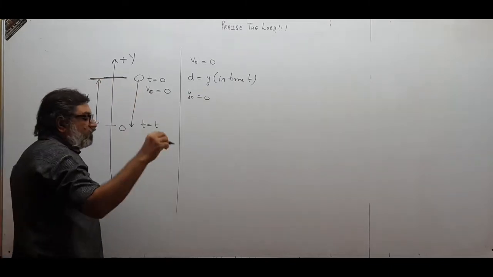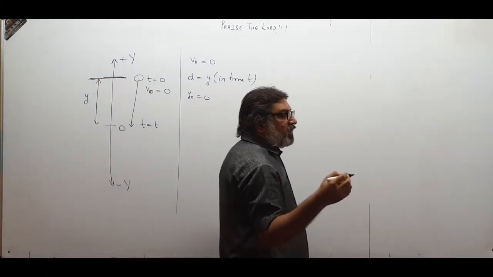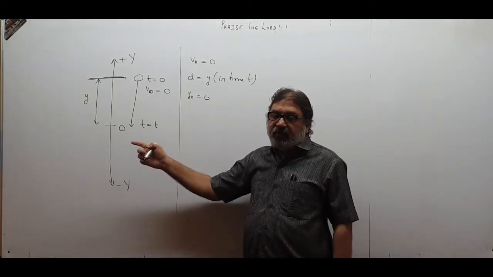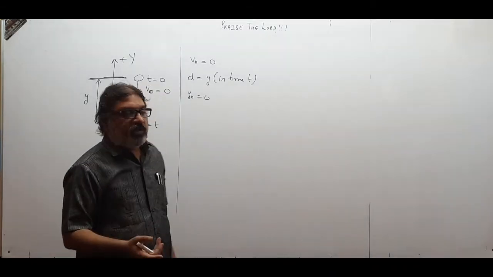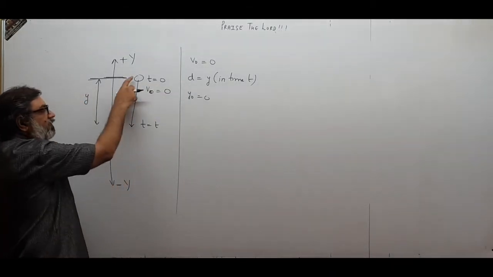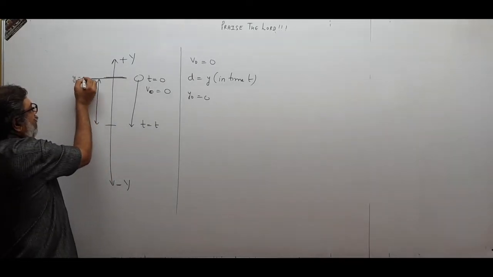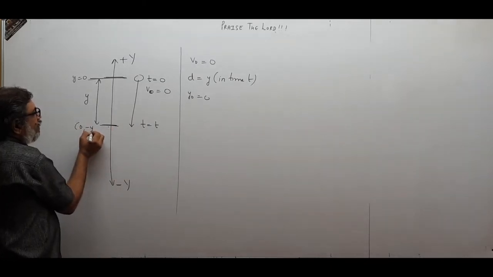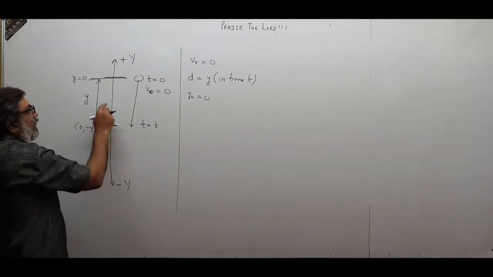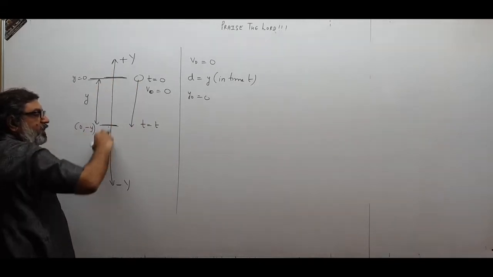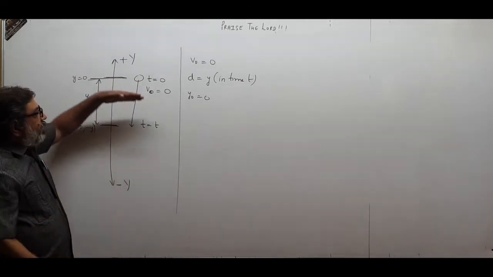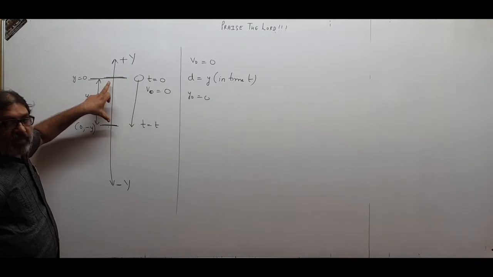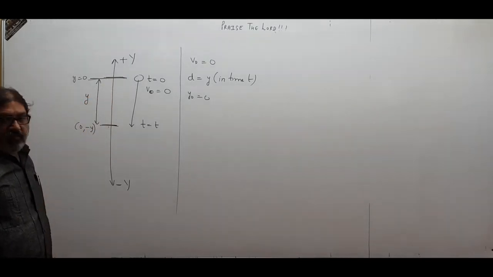Please remember. Now children, please understand. 0 point can be considered as any point, the starting point. Earlier I said that the origin is here, but I can consider 0 point at any point. So I shift my origin to where the body was let fall, and I think that this is the 0 point. And in time t, it travels the distance y. So these will be the coordinates 0, minus y. Remember, 0, minus y, because this is the 0 point, so this is the origin and this is the negative side of the y axis. This is the origin point, this is the negative y axis, this distance is y, so what will be the point? 0, minus y.